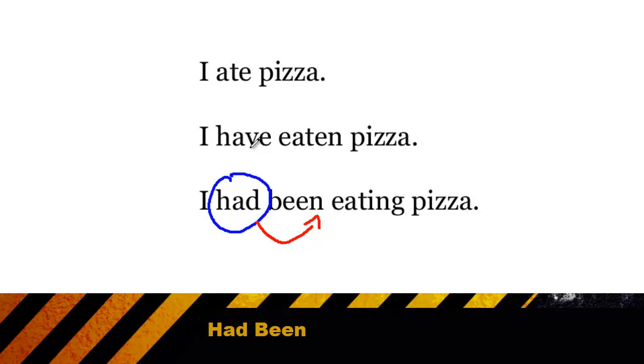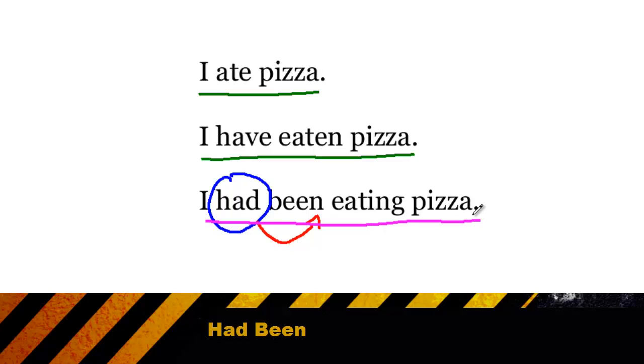Which means if you have had been as a helping verb, you have to make sure you have two verbs in that sentence. So while the phrase I ate the pizza is a complete sentence, and so is I have eaten pizza, that's also a complete sentence. The phrase, I had been eating pizza, is not a complete sentence because we only have one verb.